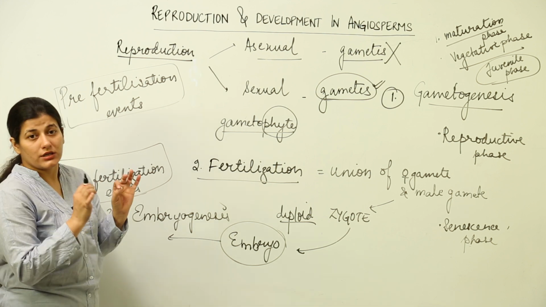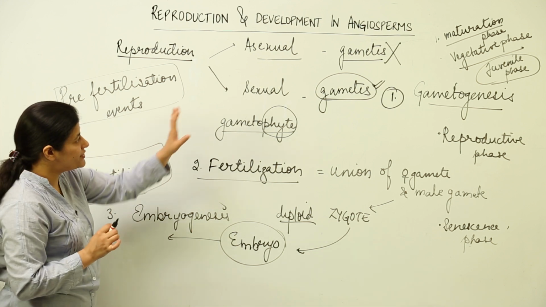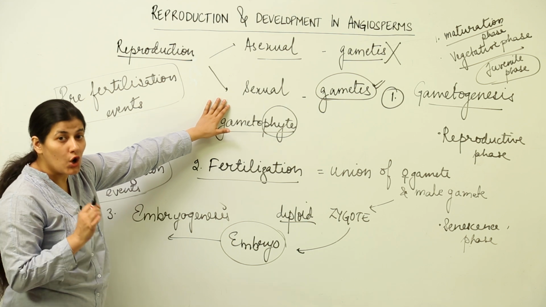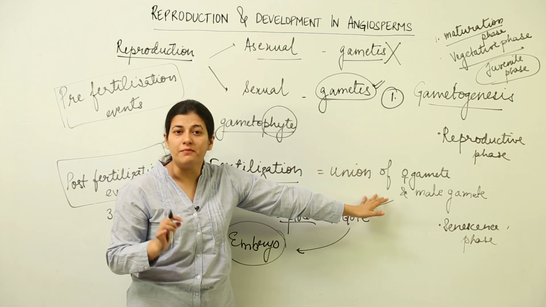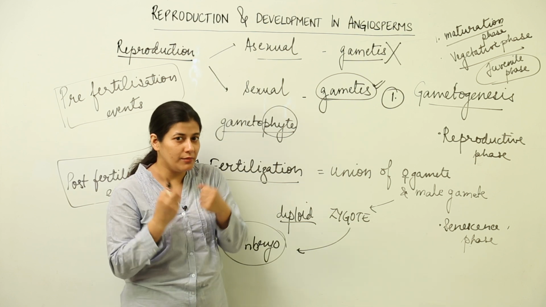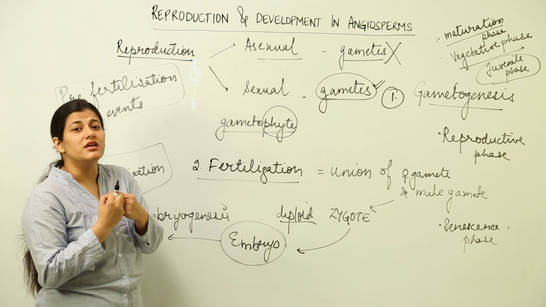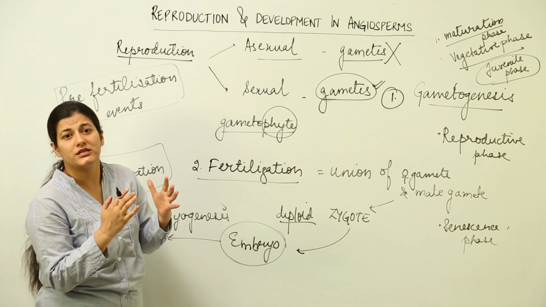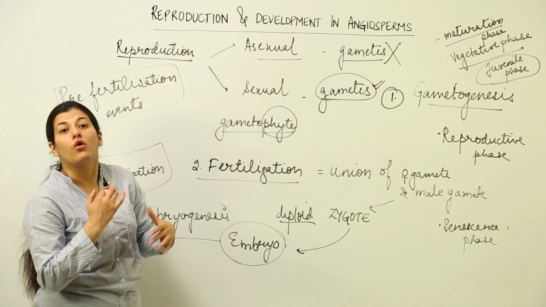Now, the main characteristic point of sexual reproduction is that male and female gametes would come and the union would take place. When the male and female gametes come together, there is a complete possibility of genetic alteration.